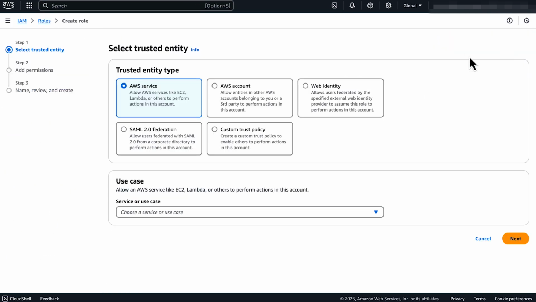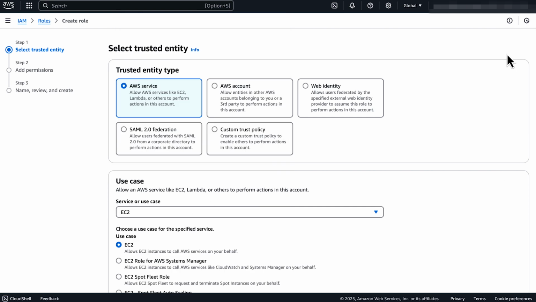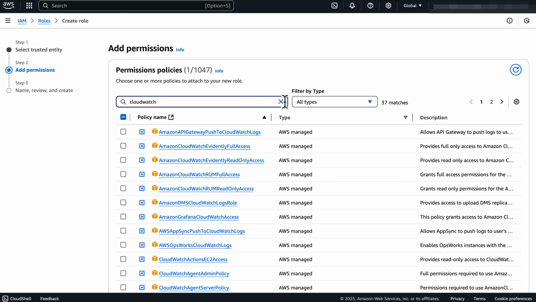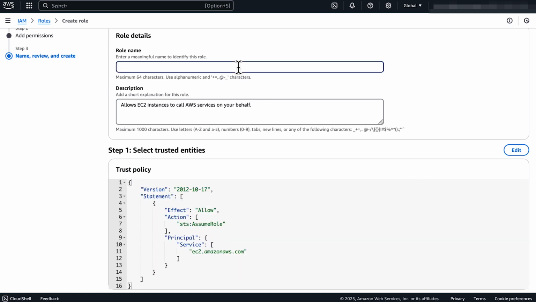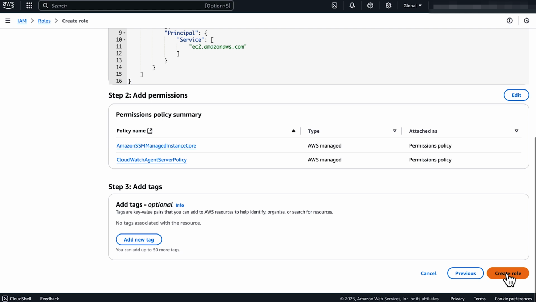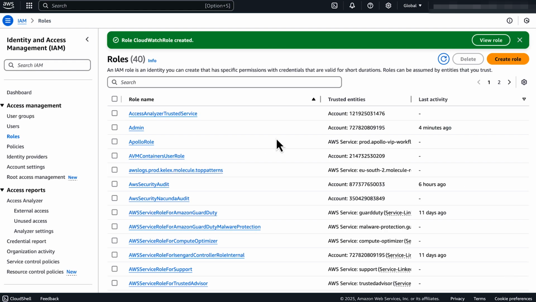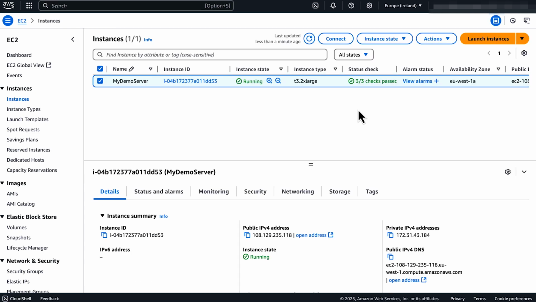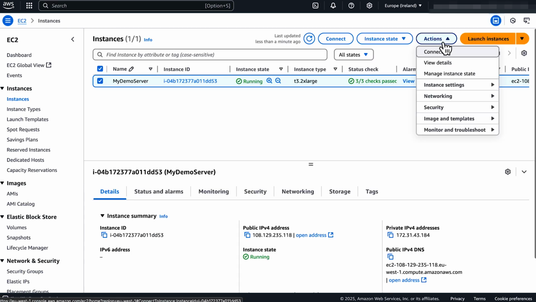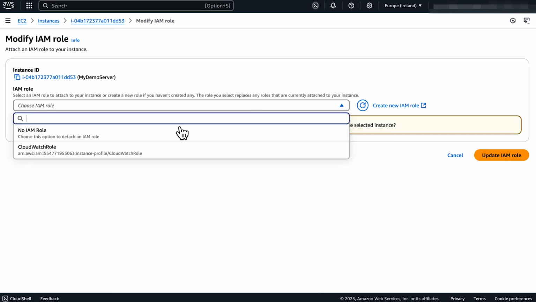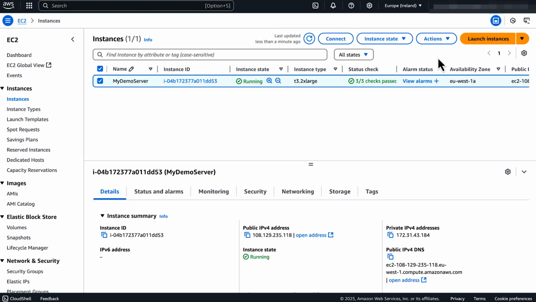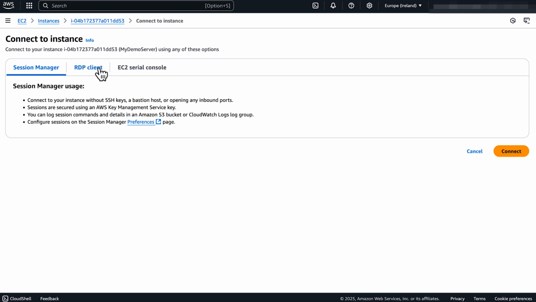Create a new IAM role with AmazonSSMManagedInstanceCore and CloudWatchAgentServerPolicy attached. Attach the newly created IAM role to the instance. Log into the EC2 Windows instance.